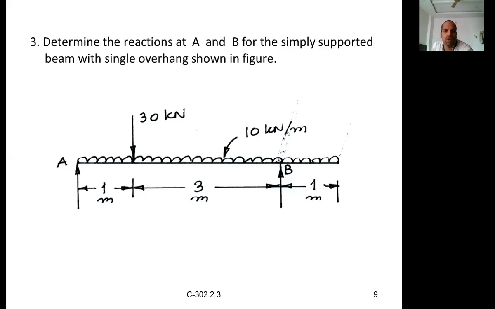All are subjected to only transverse loading, meaning vertical loading. So there is no meaning of using the equation sum of the horizontal forces equal to 0. That is not required at all. Not a useful equation.